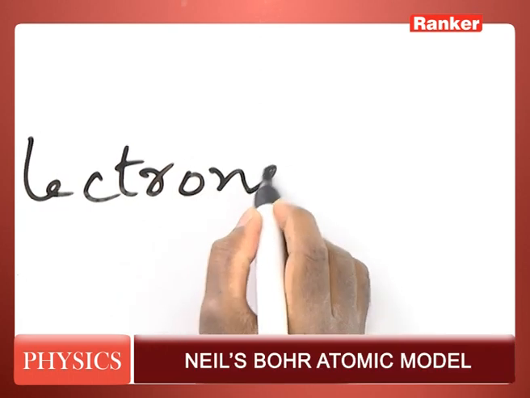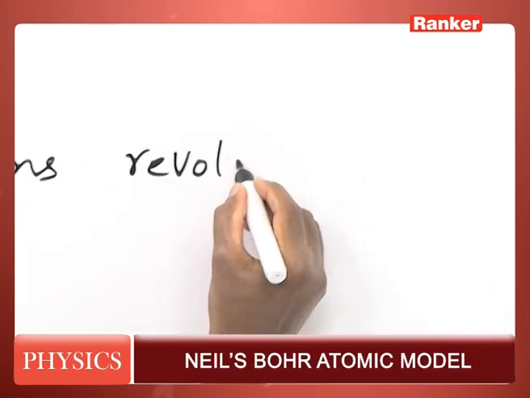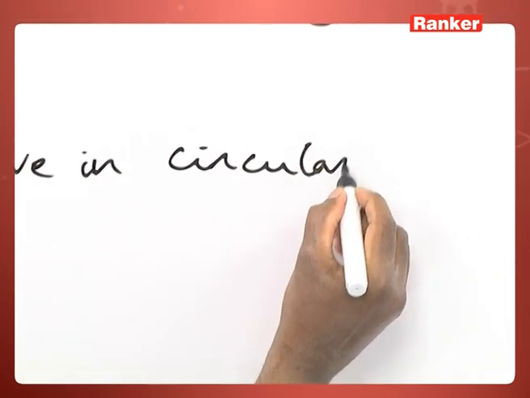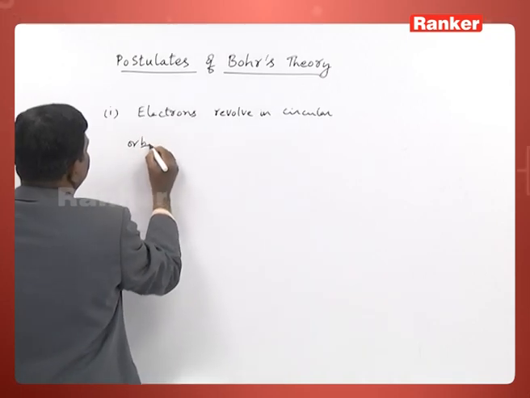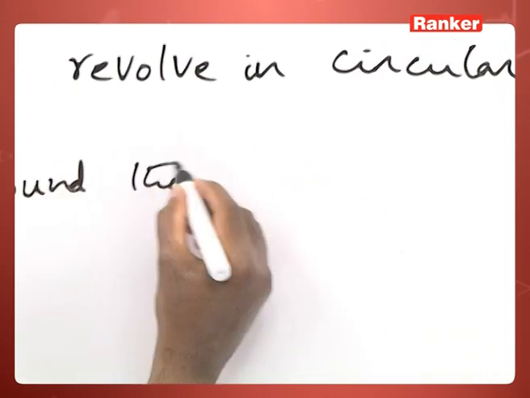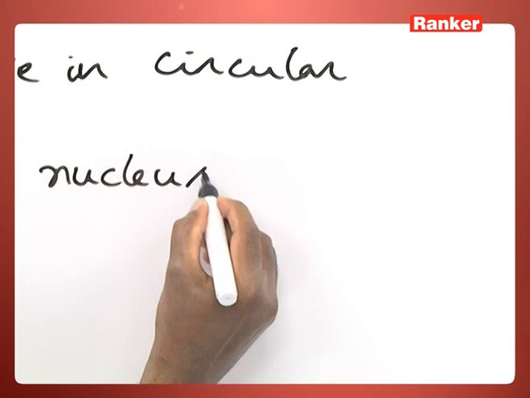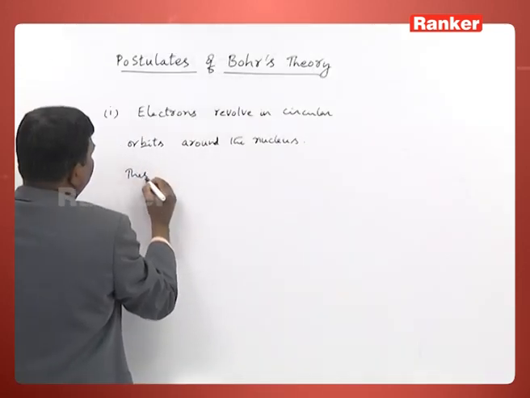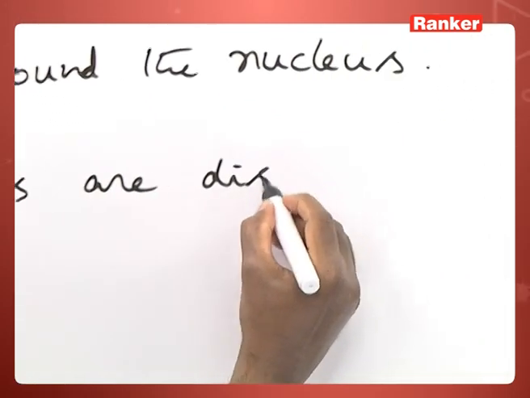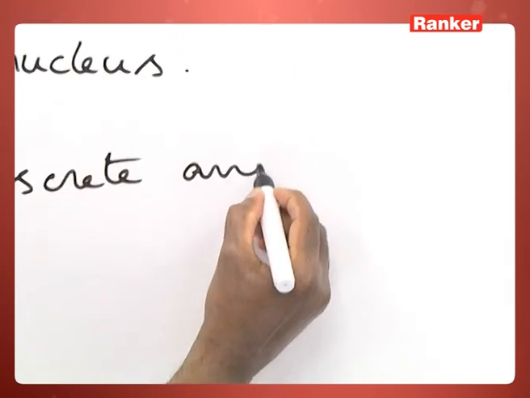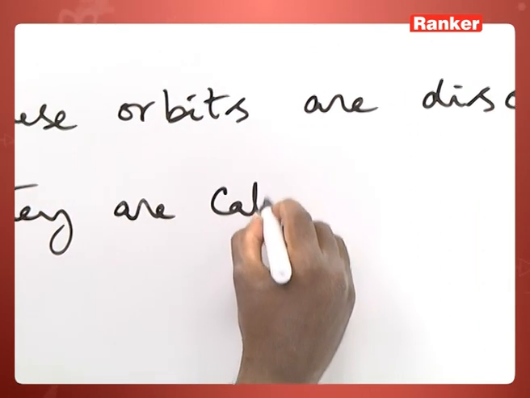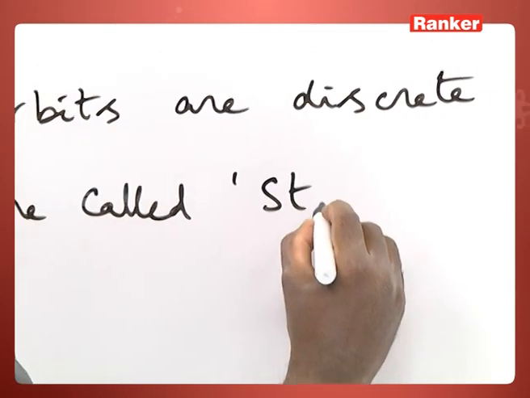Electrons revolve in circular orbits around the nucleus. These orbits are discrete and they are called stationary orbits.